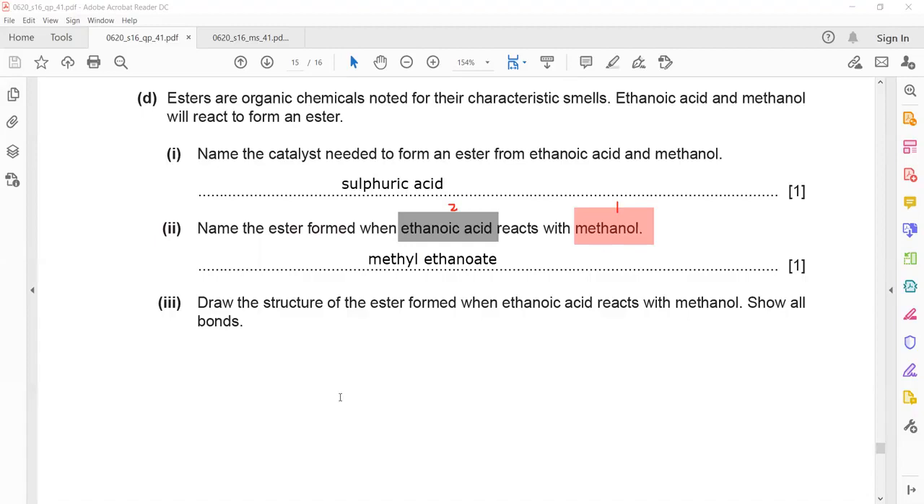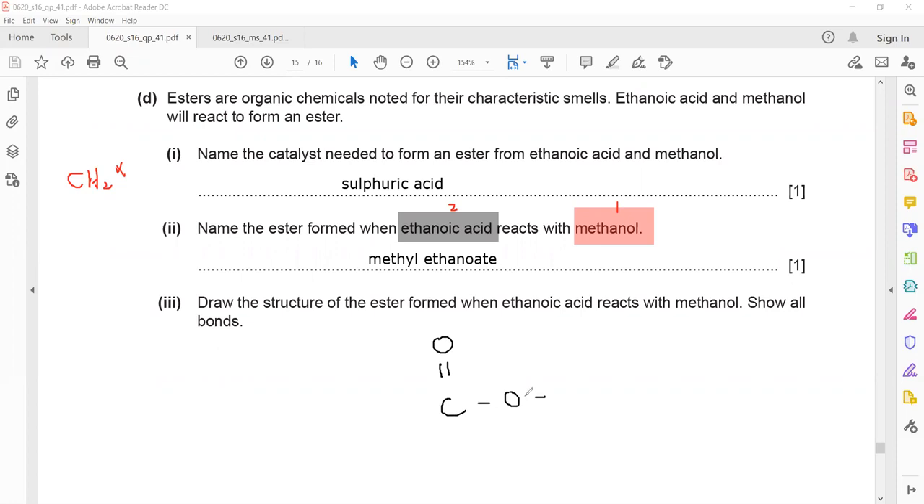Draw the structure of the ester formed. So we have to draw the structure of methyl ethanoate. For esters, when they say show all the bonds, you cannot write like CH2. That's wrong because you have to represent all of the bonds. To be an ester, the compound contains C double bonded with O, and O.